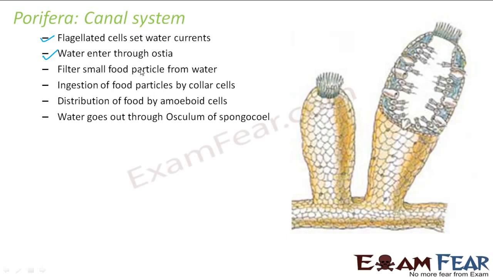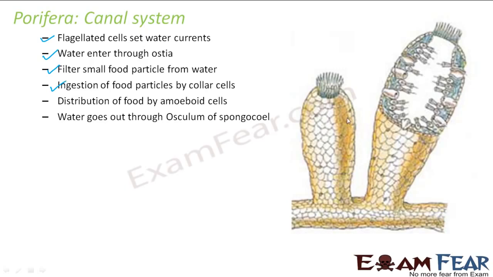Now who will filter the small food particles? This filtration will be done by the collar cells. They will actually filter out the food particles from the water. So only the food particles will be chosen from that water and ingested, that is, taken in by the collar cells.